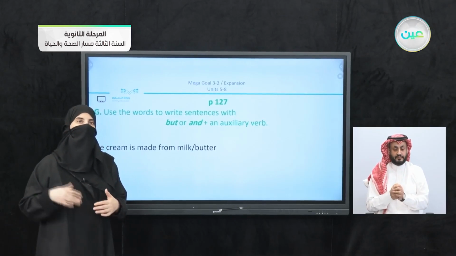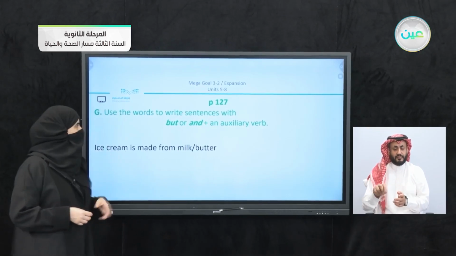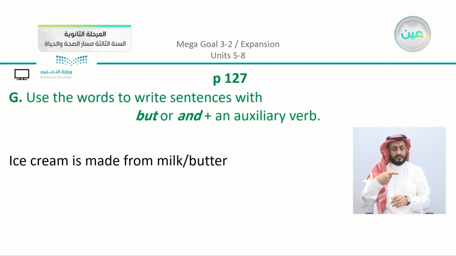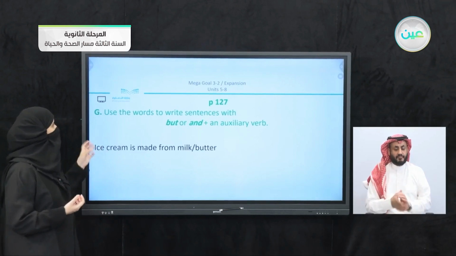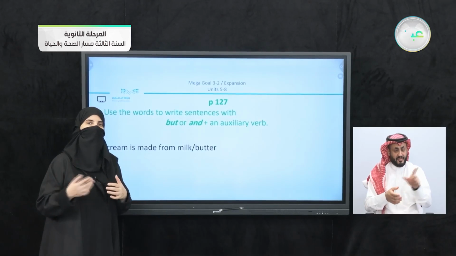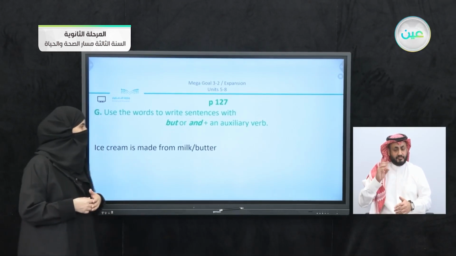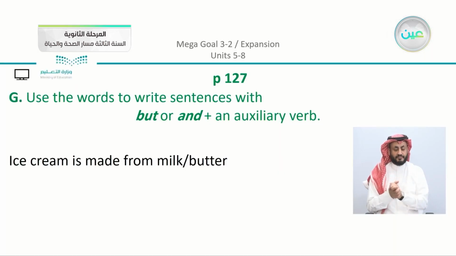We're going to move on to the second page that we have here, 127. Now we have exercise G. Now going back to the simple structure that we did apply in our last lesson, we have here using also, but, and plus an auxiliary verb. So going back to the beginning of the exercise, we have here to use the words to write sentences with either both connectors, and we have here the auxiliary verb. Now we have here, for example, ice cream is made from milk or butter.